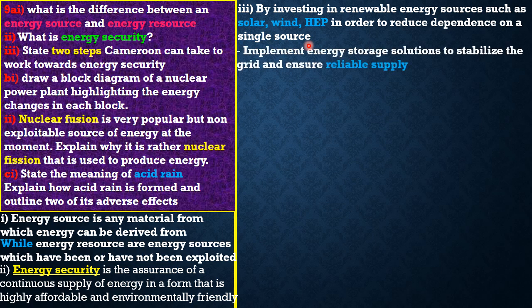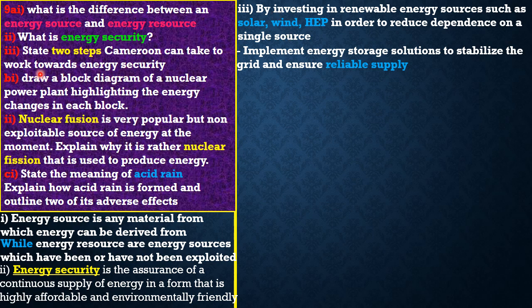The next possible method the Cameroon government might implement is energy storage solutions to stabilize the grid and ensure reliable supply of energy. What this point is simply saying is that Cameroon needs to improve on the method of storing energy, because most of the time energy is derived from its sources, but somehow that energy is wasted due to poor storage, lack of storage facilities. So these are the 2 points.